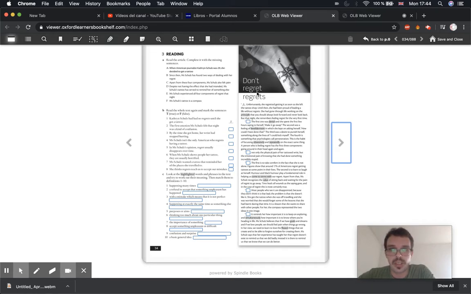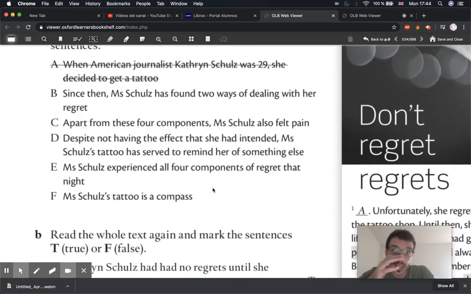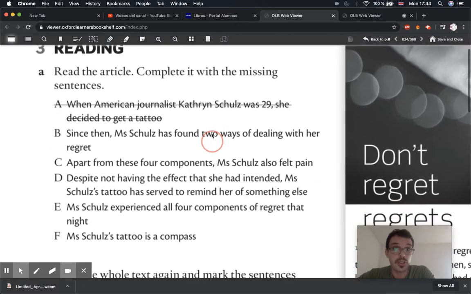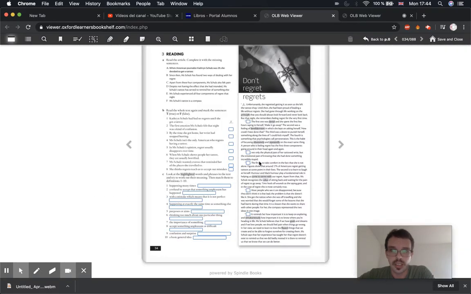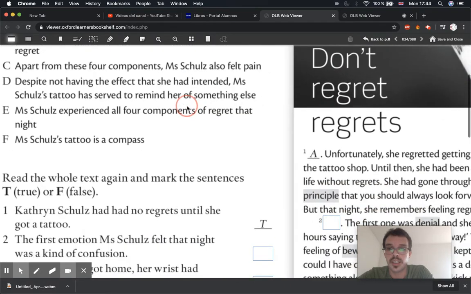So you should be familiar with the language. Now, this one's a little bit more complicated. We've got a few more things to do. So first you have some missing sentences. You see these spaces here, normally at the beginning of paragraphs. So first what we have to do is put the missing sentences in the correct place.